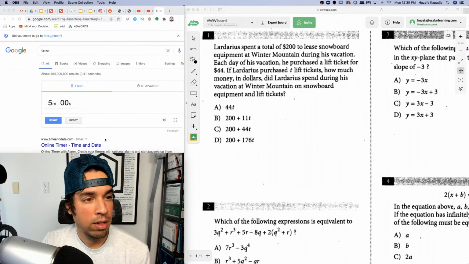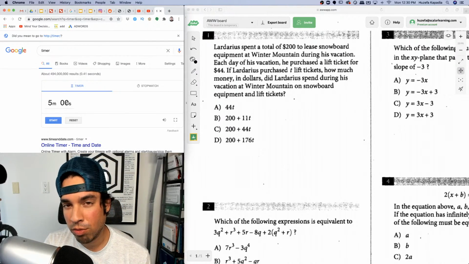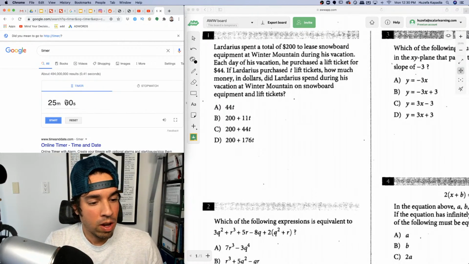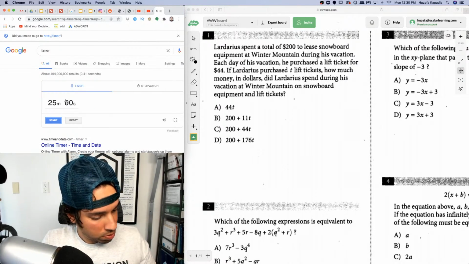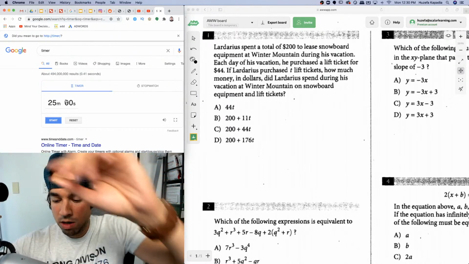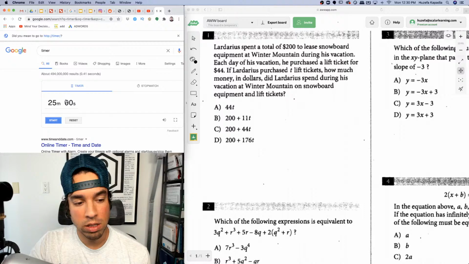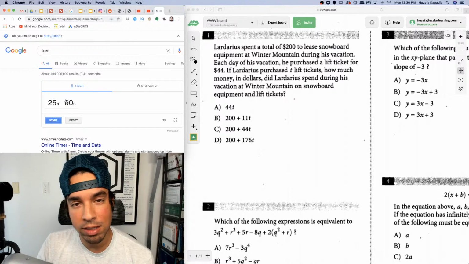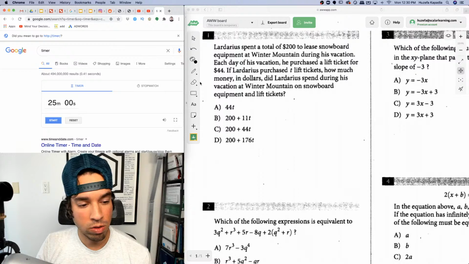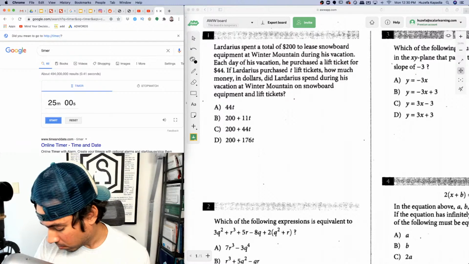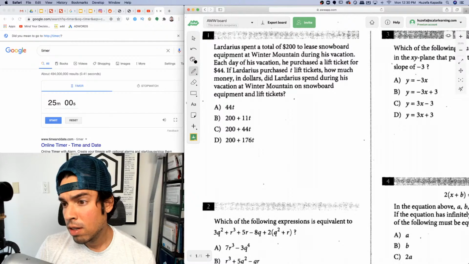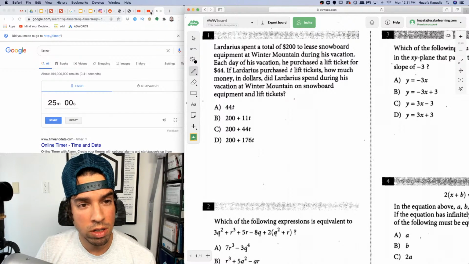And today we are going through the no calculator section of the May 2018 official SAT. Somebody requested that I do the May 2018 test, so request accepted. I'm happy to do it. Always happy to do these official tests; usually you can find them online on Reddit and stuff like that. So let's see how it goes. I think people have noted that this is a pretty tough one.